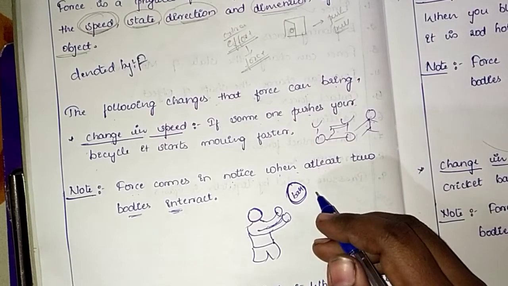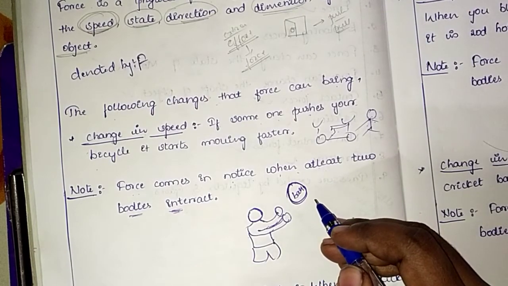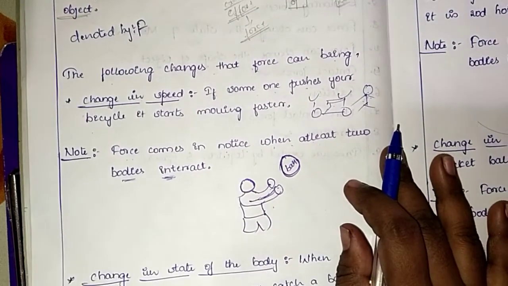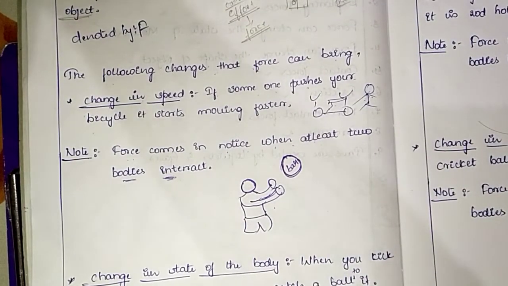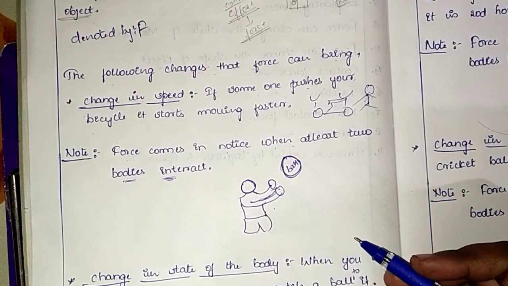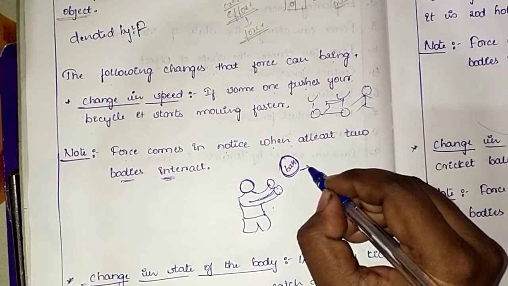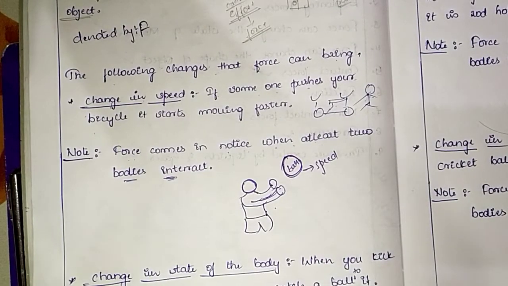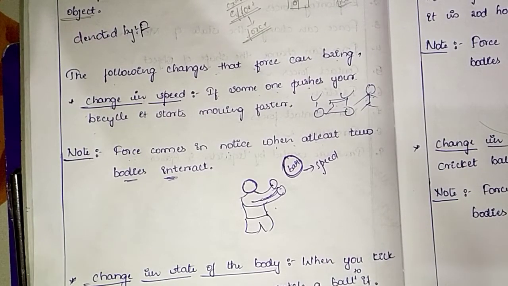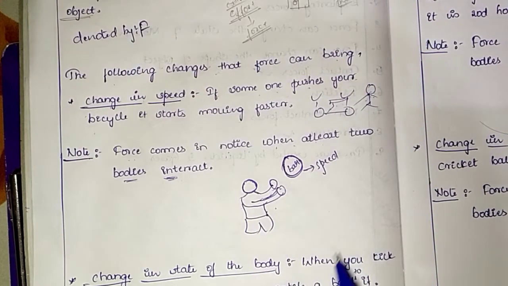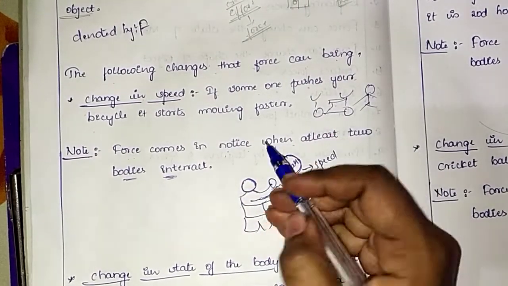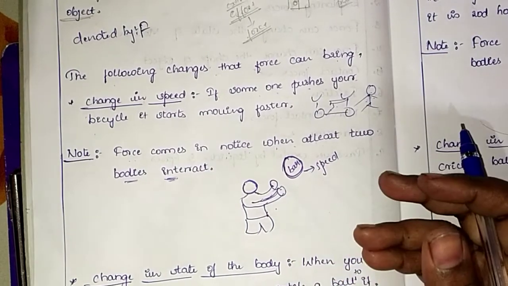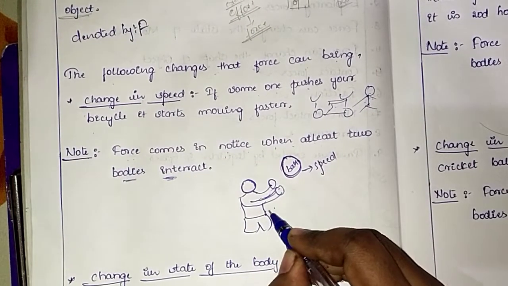So what happens? The ball is coming towards the boy. The boy is trying to catch the ball. While coming from high, the ball will be in speed, isn't it? By the time he catches it, it slows down, or it comes to the position of rest. It stops. Okay, it comes to rest.